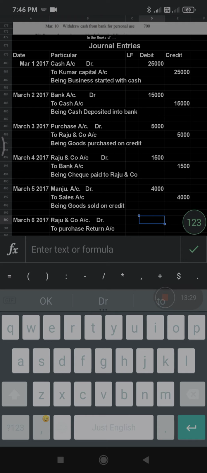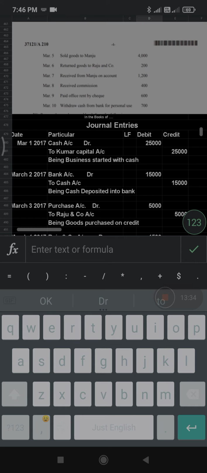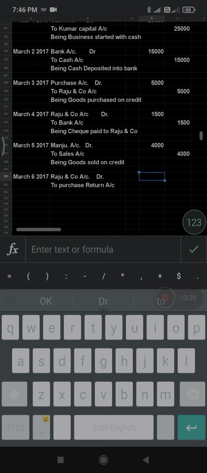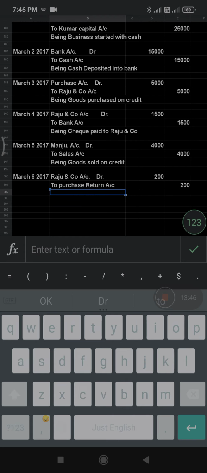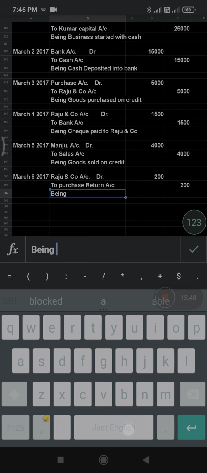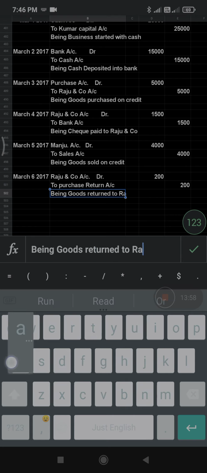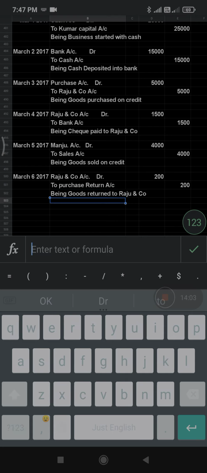we are treating as an income. So purchase return will always be treated as an income, because when you return goods you are getting some cash. What is the amount here now? The amount is 200. Debit side 200 you write, and credit side also 200. Narration: being goods returned to Raju and company.